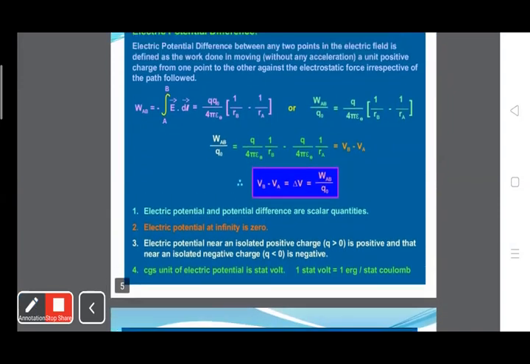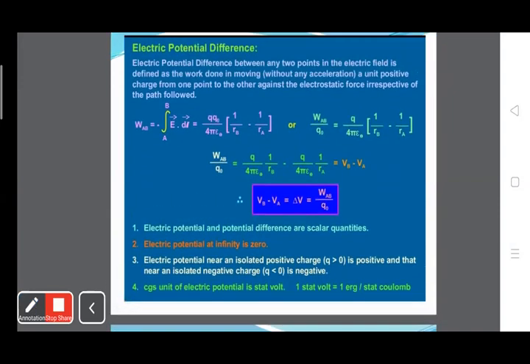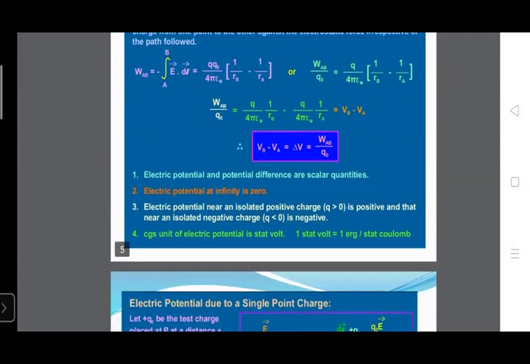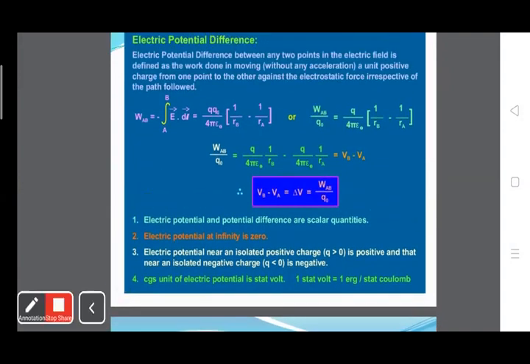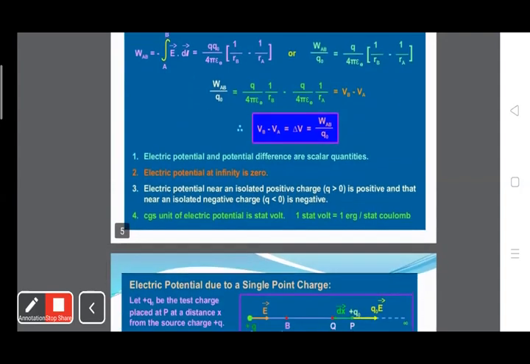Electric potential near an isolated positive charge, that is Q greater than zero, is positive, and near an isolated negative charge, that is Q less than zero, is negative. The CGS unit is the statvolt. 1 statvolt is 1 erg per statcoulomb. Okay, so I think you are getting my point.